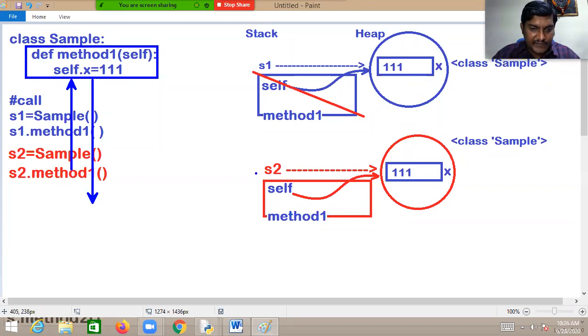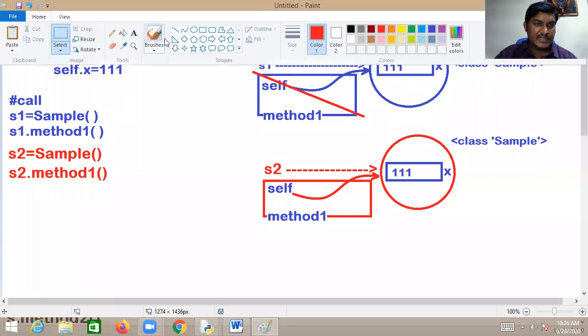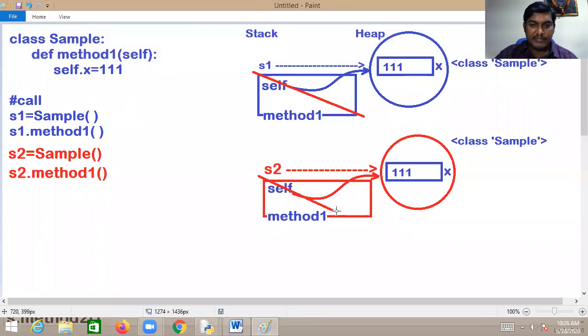Whatever memory was allocated for method 1 will be destroyed. So whenever a method is called, memory gets allocated, it executes all the statements associated with the method, and when the control comes out of the method, the memory allocated for the method is destroyed. That's enough. This is what happens.